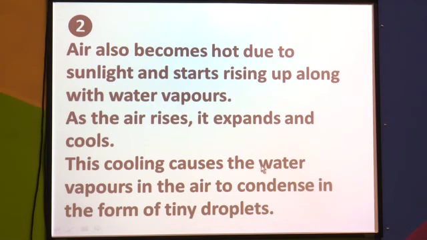This cooling causes the water vapors in the air to condense in the form of tiny droplets. So as it rises up, it first expands, then it gets cooled, and because of this cooling, water vapors get condensed into tiny droplets of water.